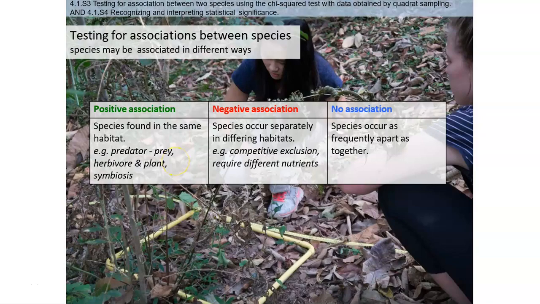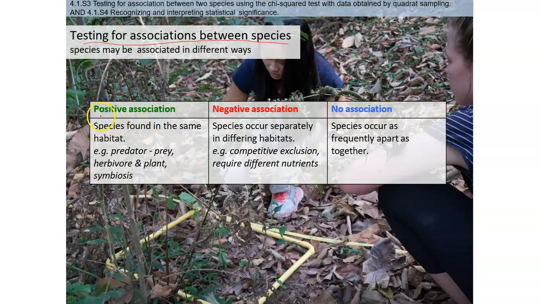Hello everyone. In this video I'm going to talk about the chi-square test, and specifically one of its usages, which is used for association. That's why it is called testing for association between species. First of all, let's see, what does that mean? What is the meaning of association? By giving some examples, I think you will understand.